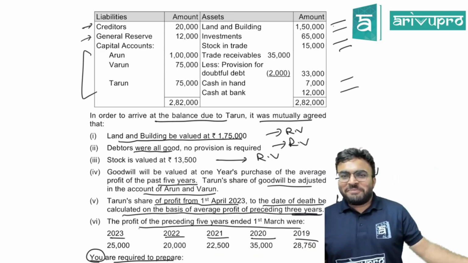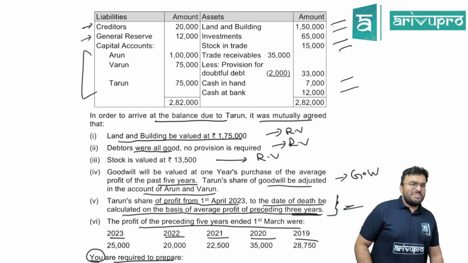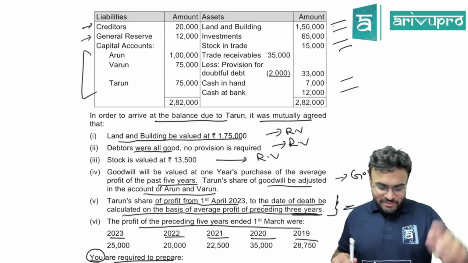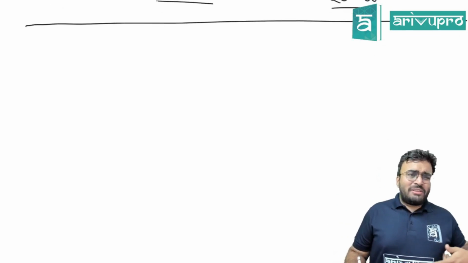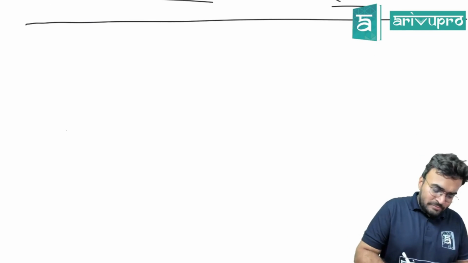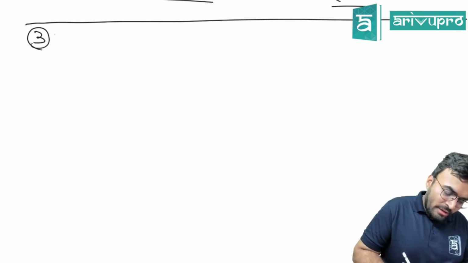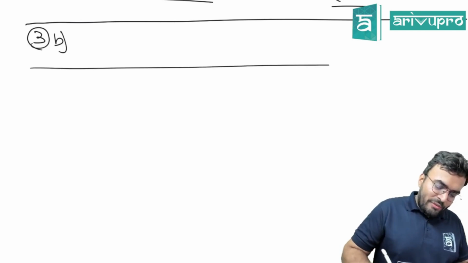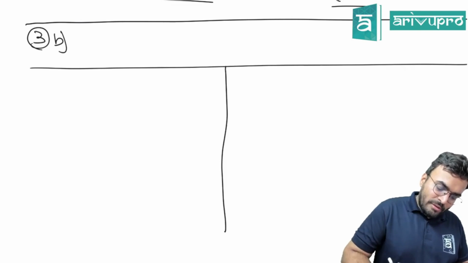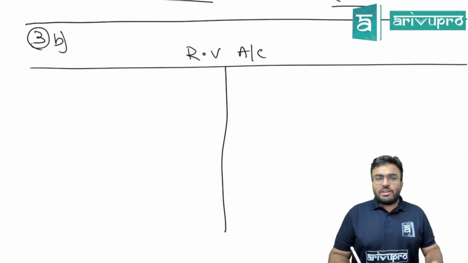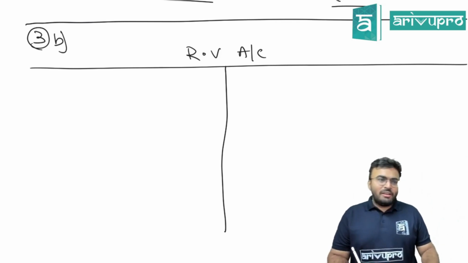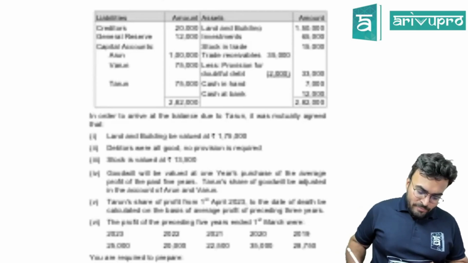That time it looked easy only, no? Okay, I'll do it. Question 3B. First thing what we are supposed to do? Wait. Yeah, but for revaluation account, why do I need goodwill calculation? Revaluation account I'll do, no?